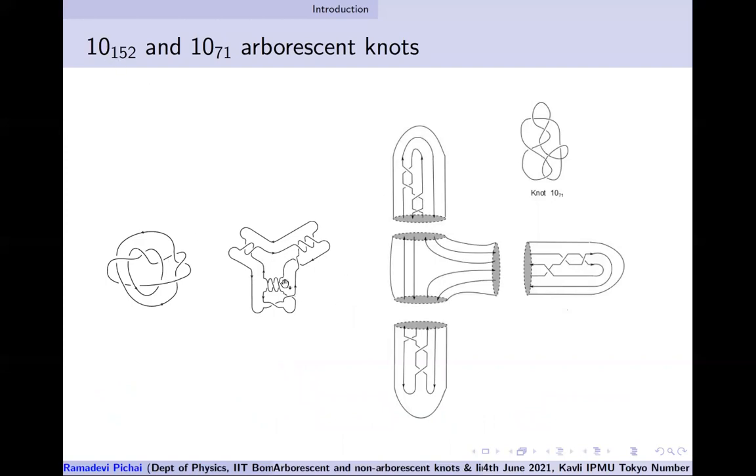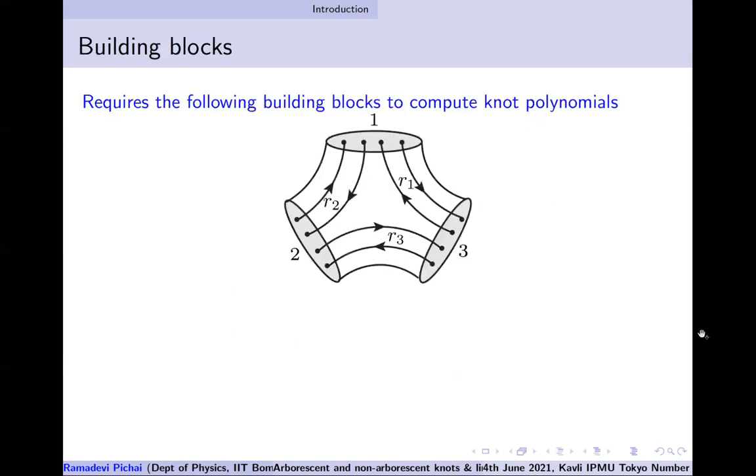10152, I've drawn it as a 3 finger diagram. Then I have 1071, where I have again drawn it as a 3 finger diagram, showing explicitly the 3 boundary 3-ball. So all this helps us to do the braiding, change bases from the side strands to the middle strands by duality matrix, and then identify those boundaries, oppositely oriented boundaries, to get back an inner product, which will give you a number. And that number is what we call a knot invariant.